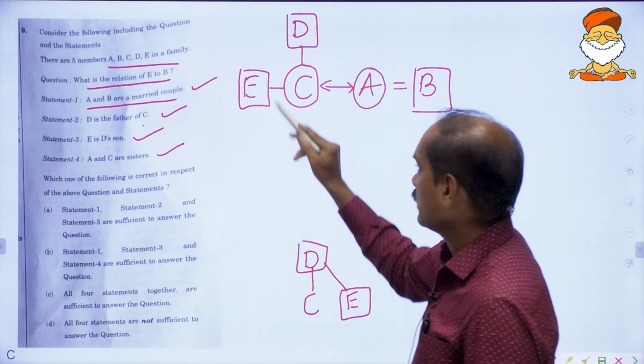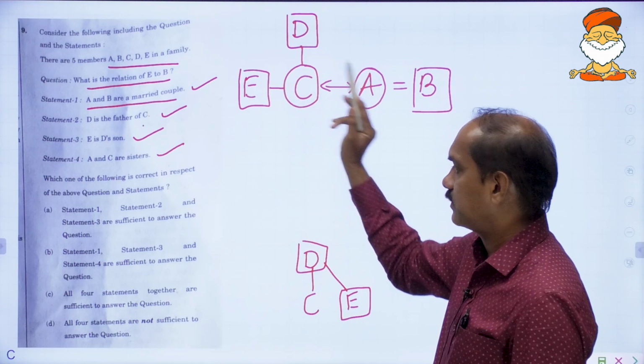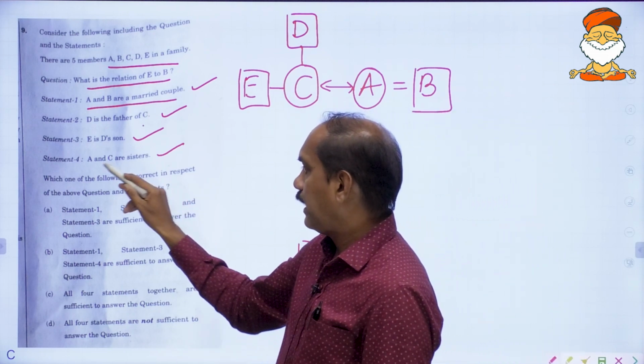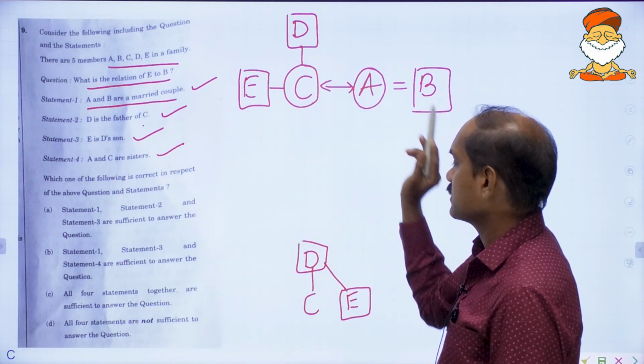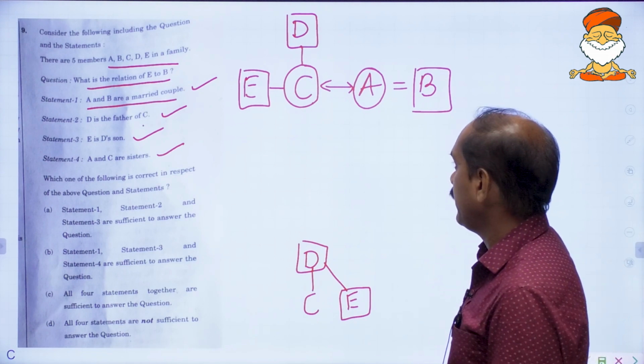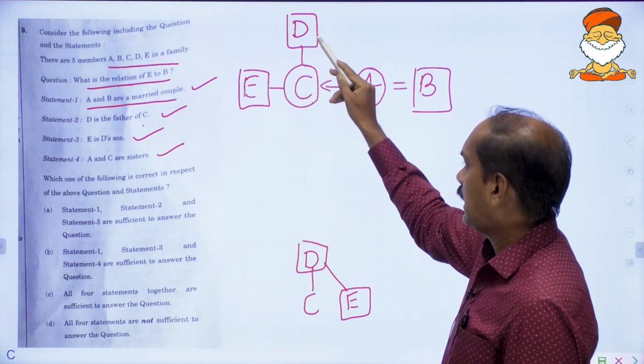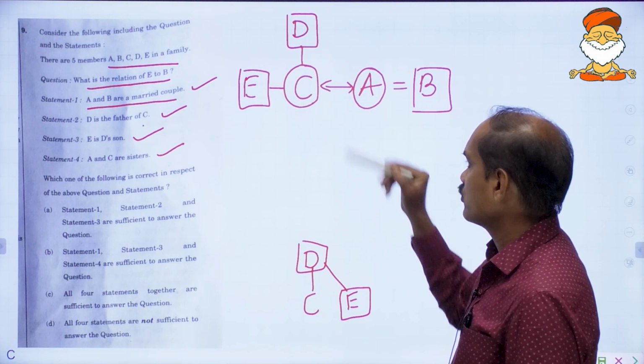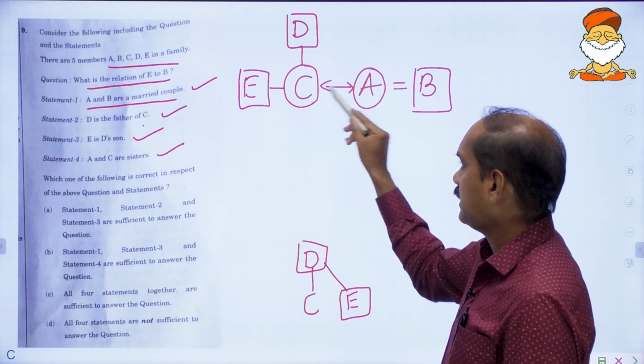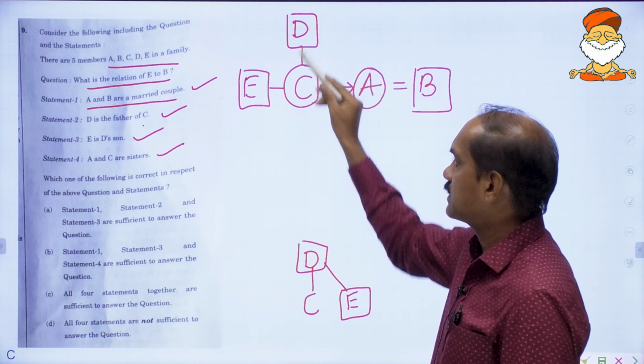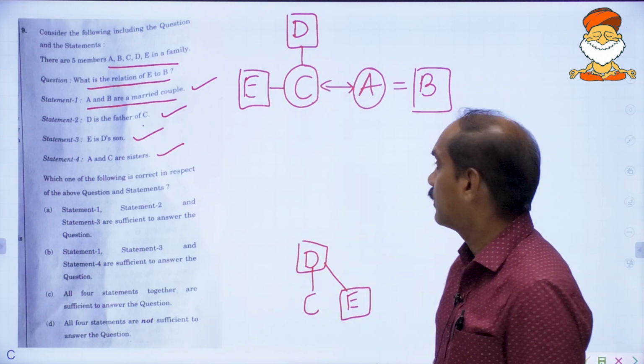E is D's son. E is of course D's son. Yes, that is also correct. A and C are sisters. Meaning A has got these 3 children. A and C are daughters of D. E is the son of D.